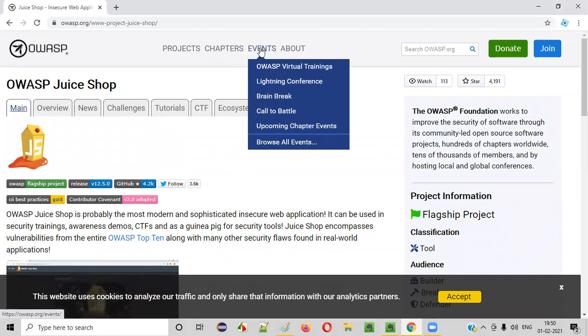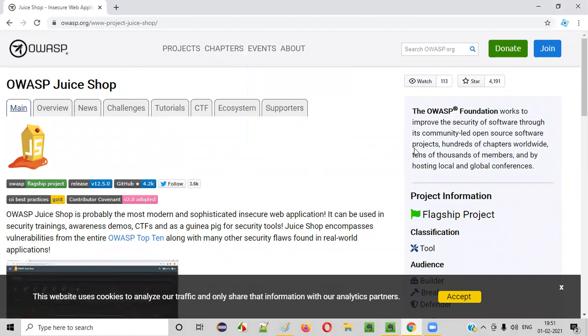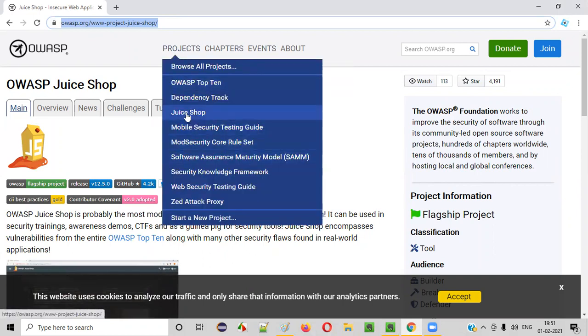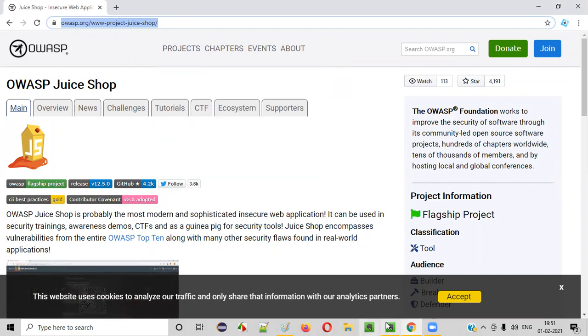If you hover the mouse on these events, you can see trainings and events going on. If you are very much interested in security testing, at a later point of time when you have time, I recommend you come here and seriously follow OWASP. I don't recommend it directly now, but once you have some good knowledge of whatever is required, and you have a lot of time to learn something new, then come to this website and learn. Attend their events, practice on their Juice Shop, read their guides, and use their free tools. They are providing a lot of stuff.